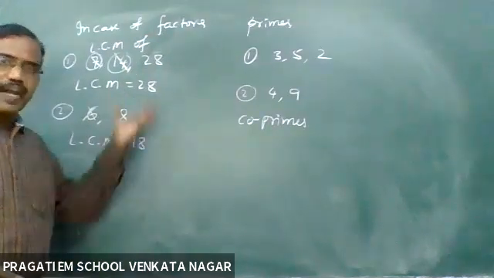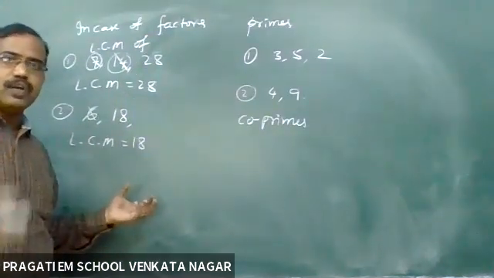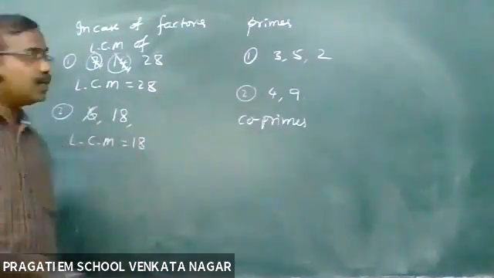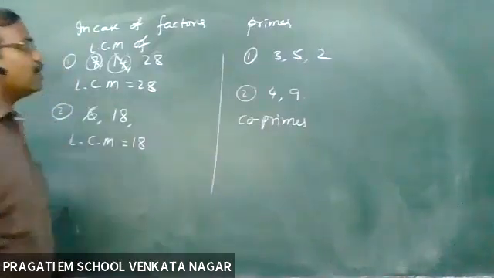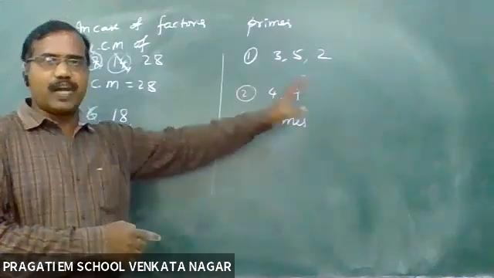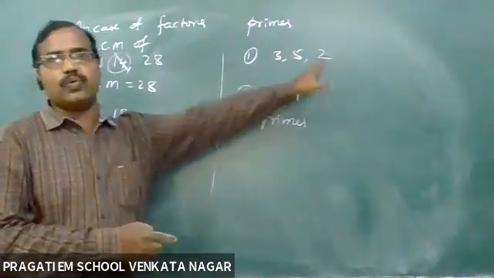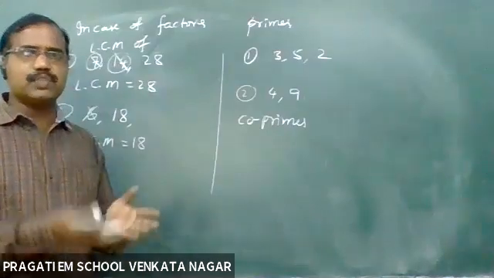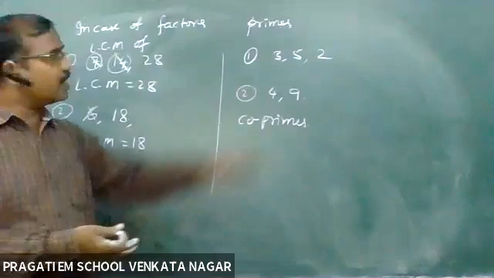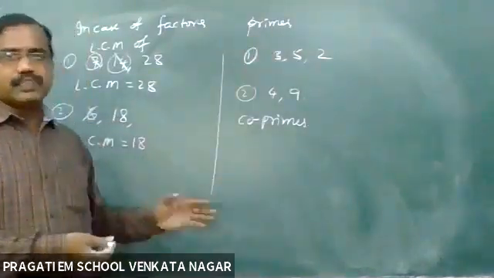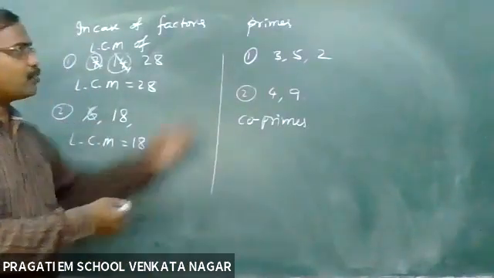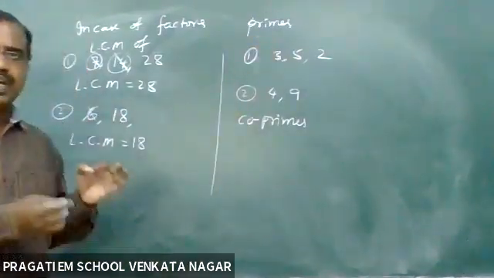That's why I explained the concept of factors, and later the concept of primes. Now see here, in the second situation, I have already given examples of prime numbers. Here 3, 5, 2 are prime numbers. Prime numbers are numbers having no common factor except one, meaning they have no other common factors. That's why if you have only prime numbers, then the LCM is nothing but the product of the given numbers.